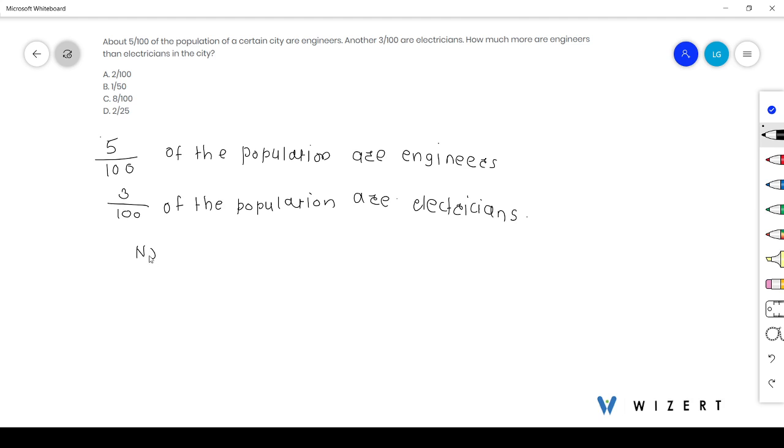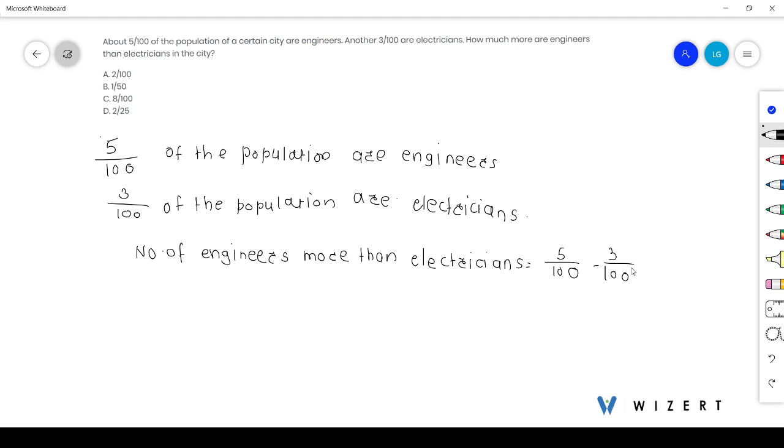So number of engineers more than electricians is given by 1/2 minus 3/10.